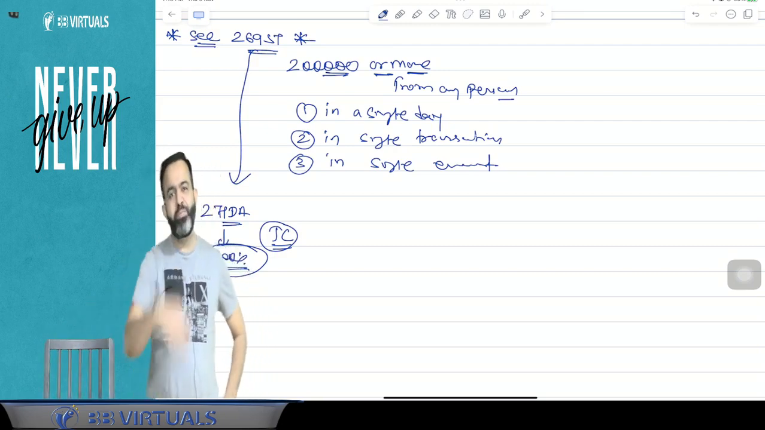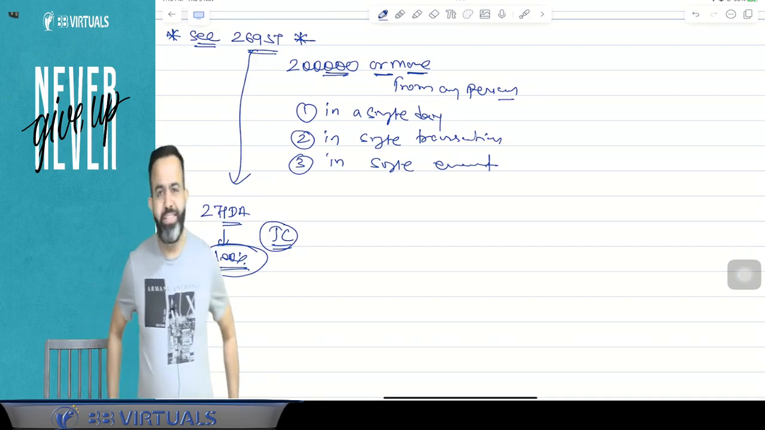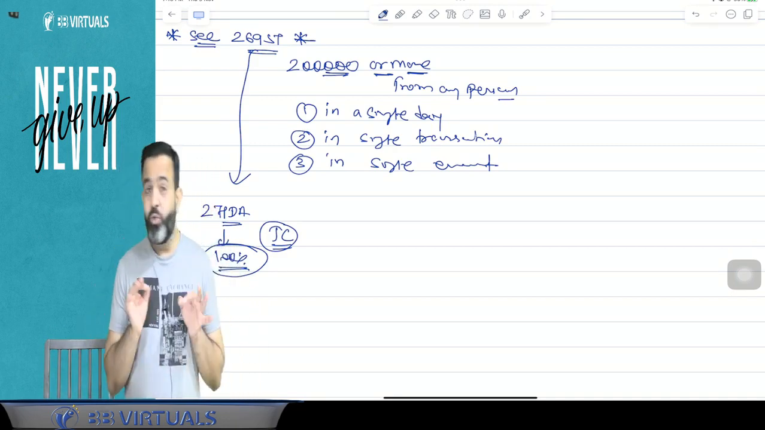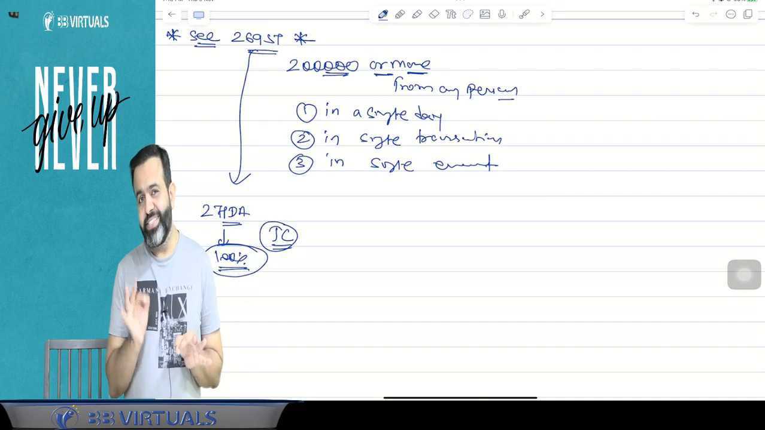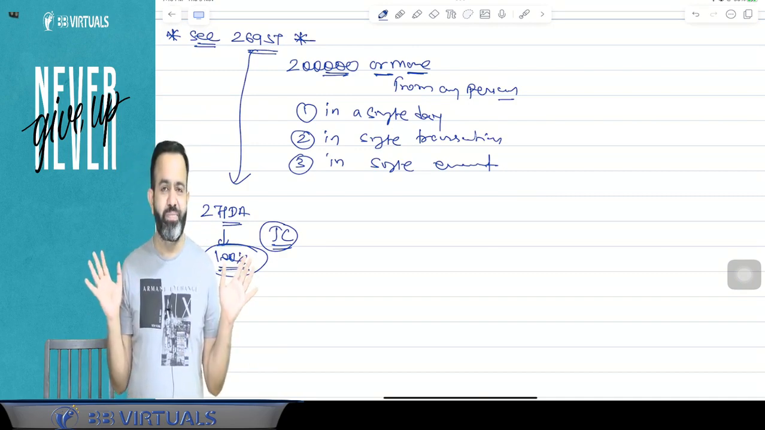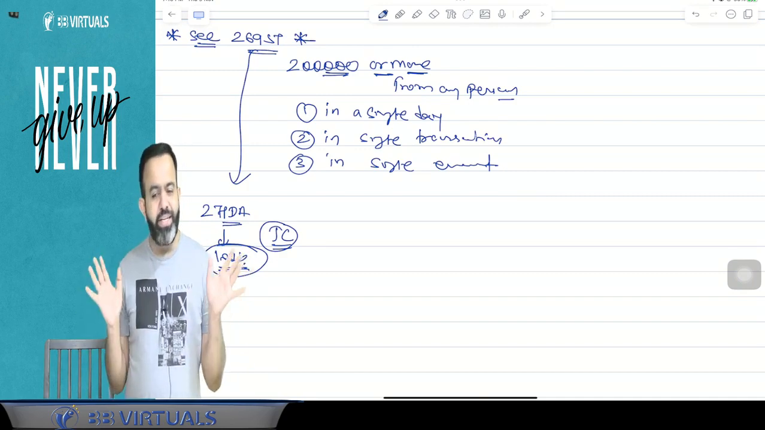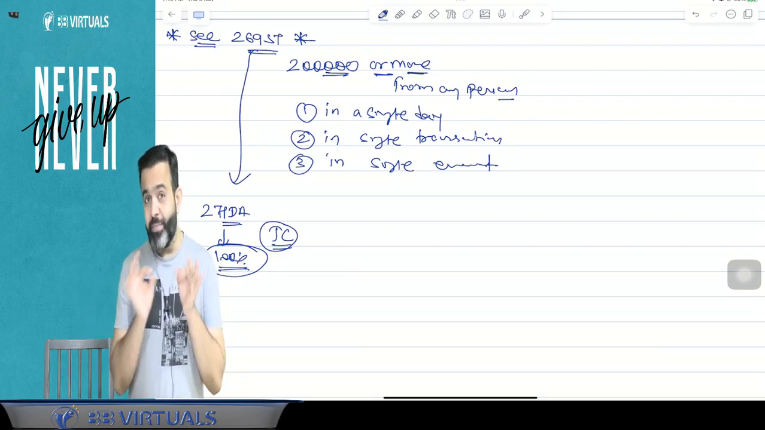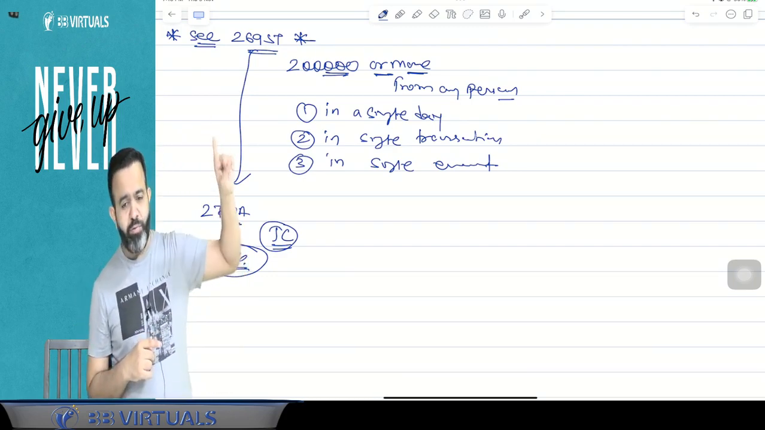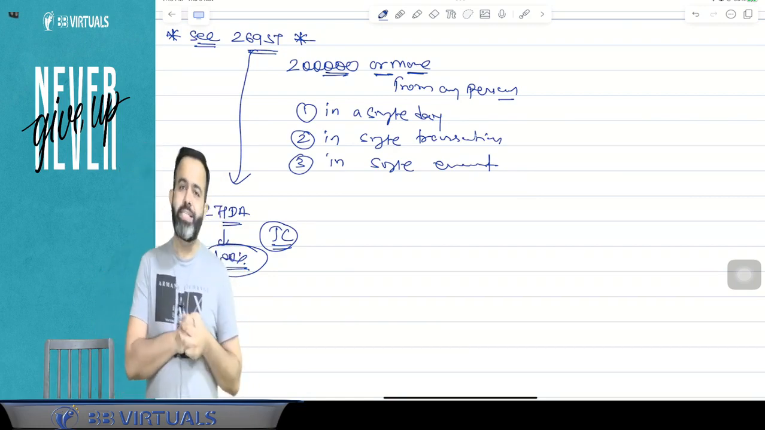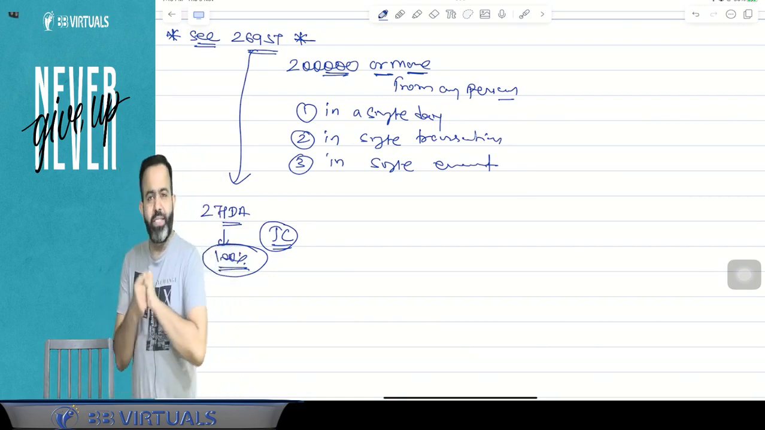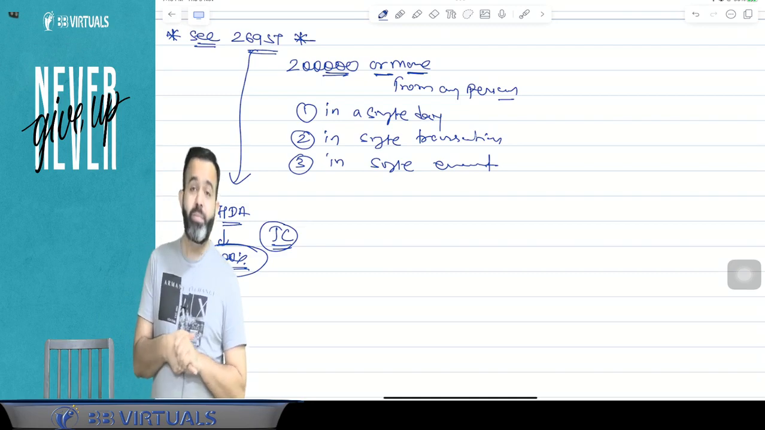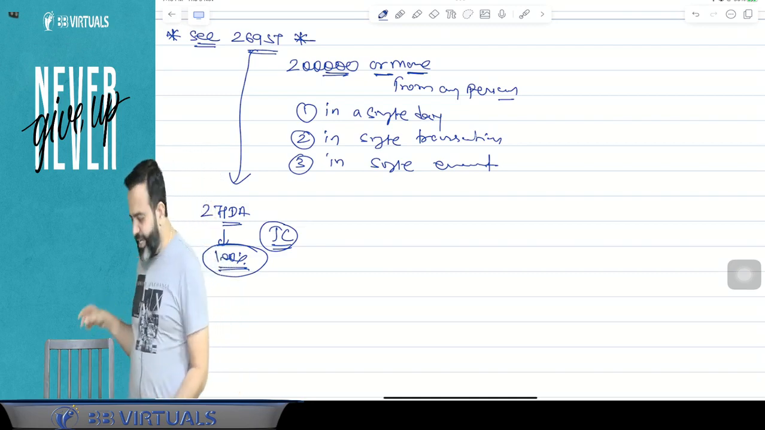So in practical life today, if you purchase any goods, then guys, they will not accept 2 lakh rupees in cash in a single day from a single person, or in relation to a single transaction, or in relation to a single event. They will not accept that. If they accepted, then there will be a violation of section 269ST, and there will be a 100% penalty. I can take one example.